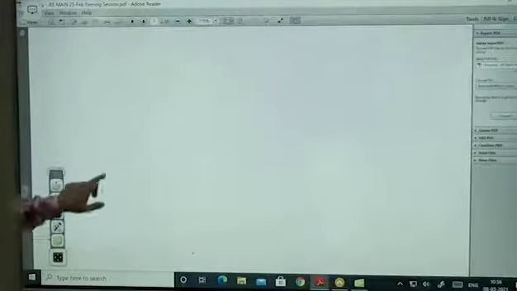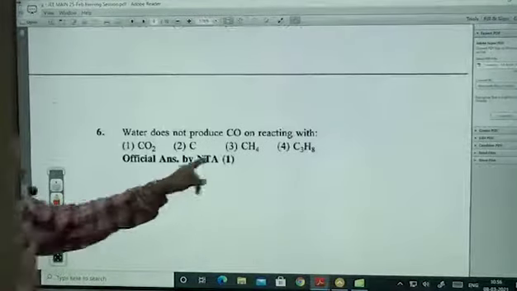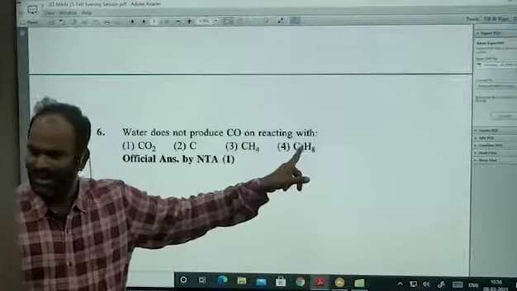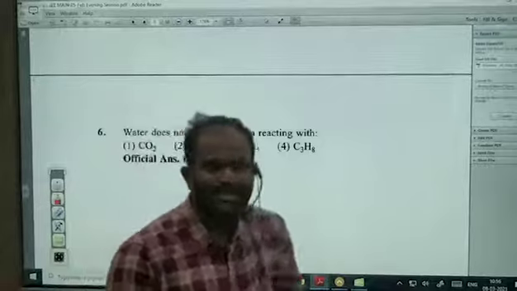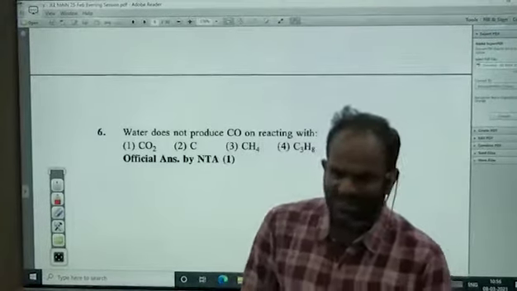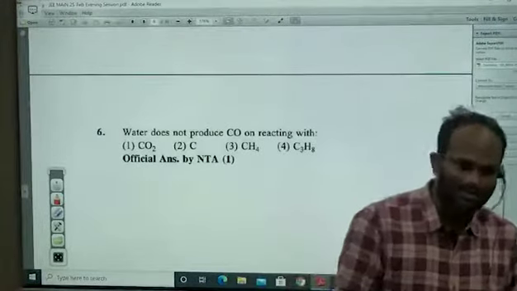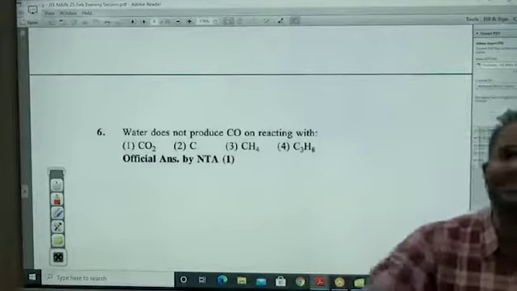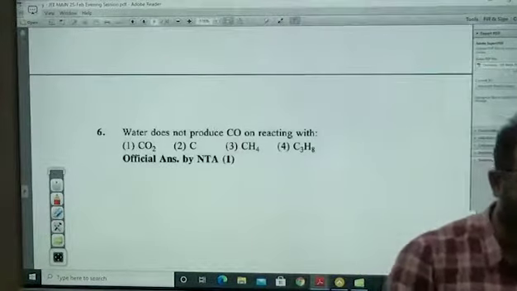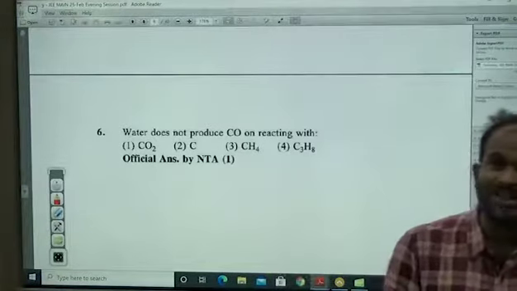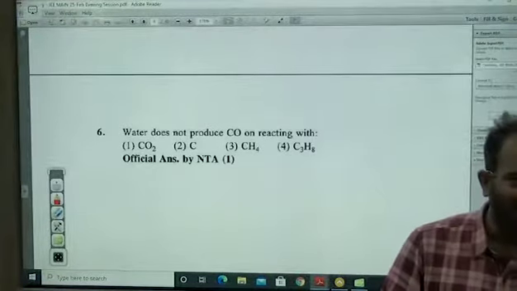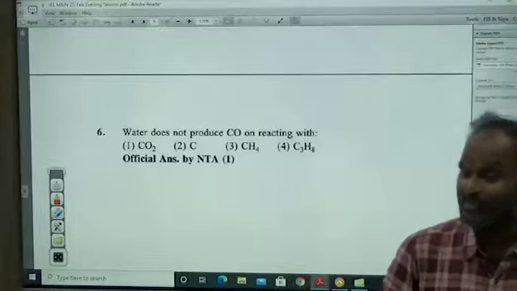Incomplete combustion, you take any hydrocarbon, not only this one, any hydrocarbon can produce carbon monoxide, no doubt about it. Carbon monoxide is quite an interesting oxide of carbon. First of all, it is not at all a stable oxide, it's an unstable intermediate product which is formed during a reaction. That's why if you ask what is the oxidation state of carbon, does it have the +2 oxidation state?